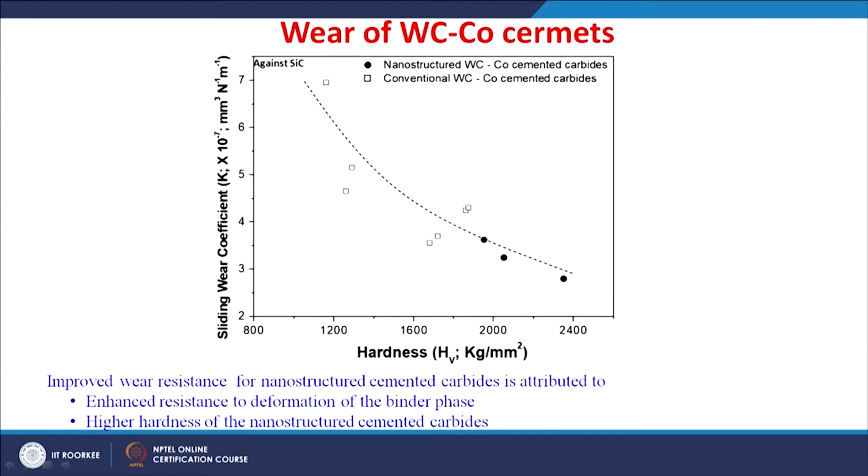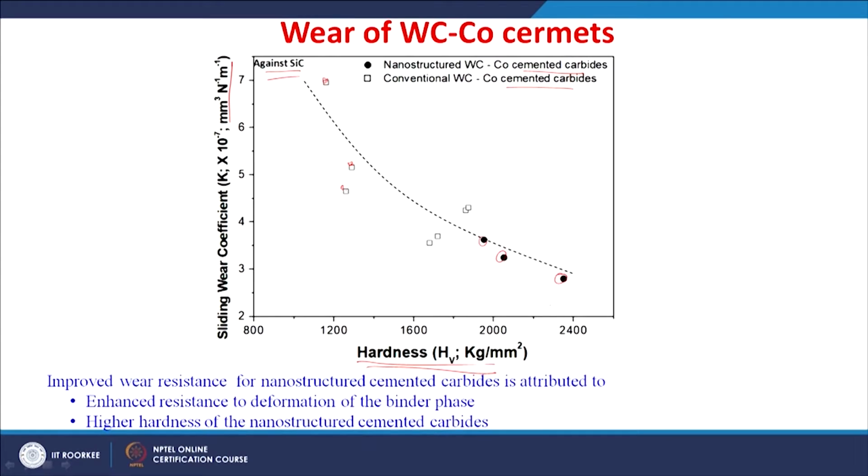Finally, one example of the wear behavior of tungsten carbide cobalt cermets. So, it is a sliding wear rate, mm³ per Newton meter. This is hardness. You can see these are the conventional cermet materials, the tungsten carbide cobalt cermet material. These are also called cemented carbides or hard materials. You can see these are nano structured tungsten carbide cobalt cemented carbides, against silicon carbide sliding. So, as the hardness is increased in this material, the sliding wear rate actually decreased, but you can see further decrease in the wear rate in the nano structured tungsten carbide cobalt cemented carbides.